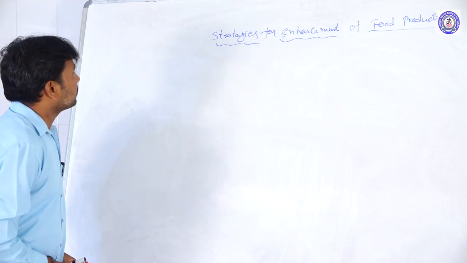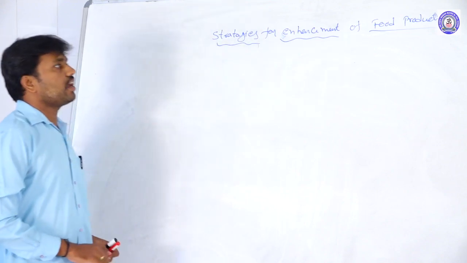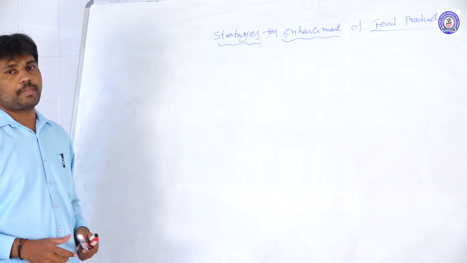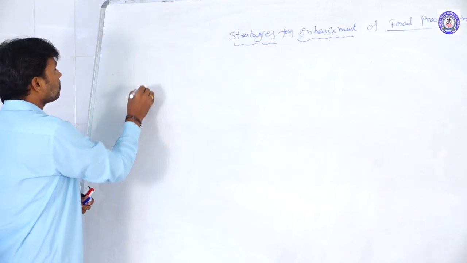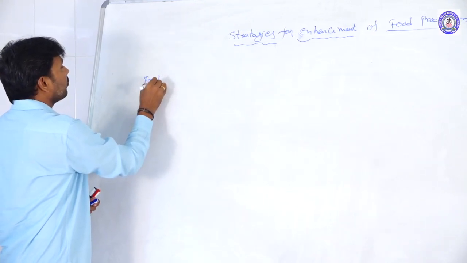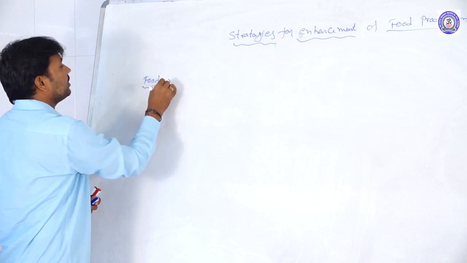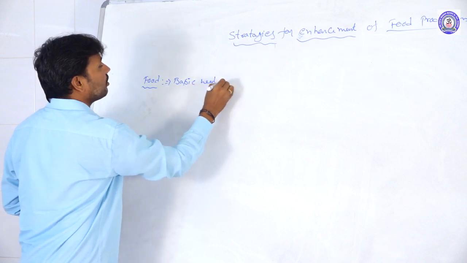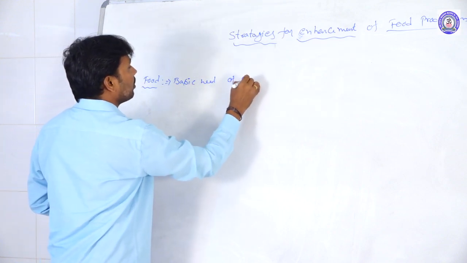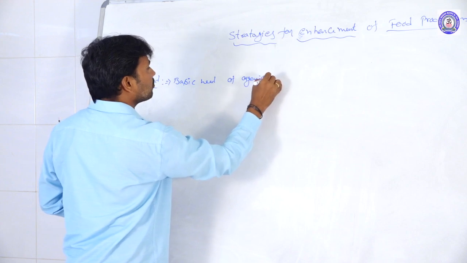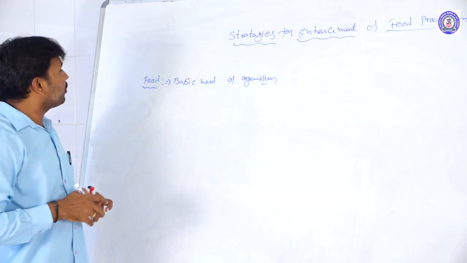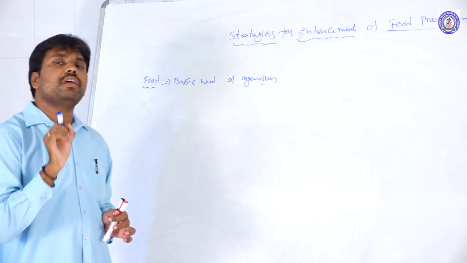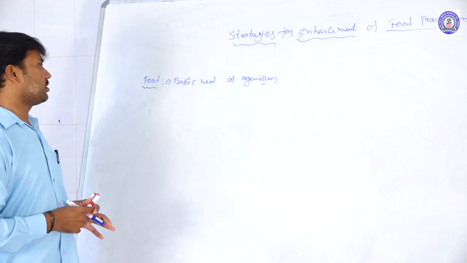So today's topic: strategies for enhancement of food production. Here, food means a basic need of organisms. So we are taking the food. Food is one of the basic needs of the organism.